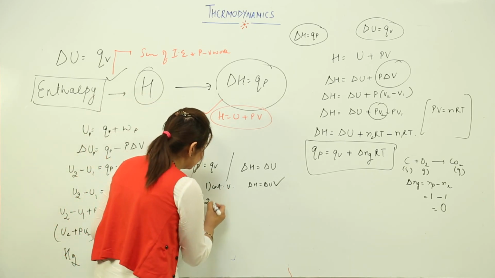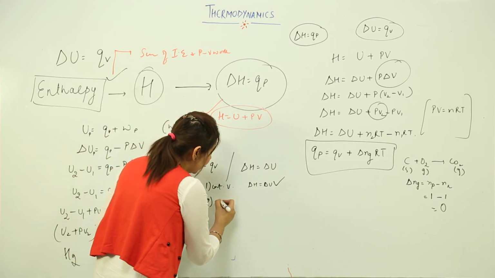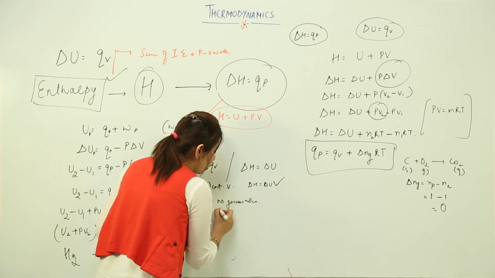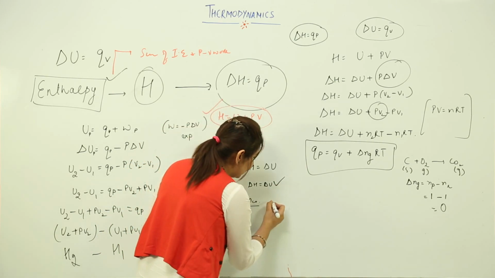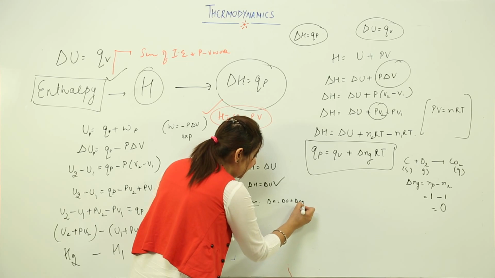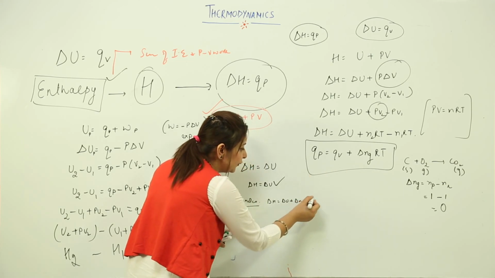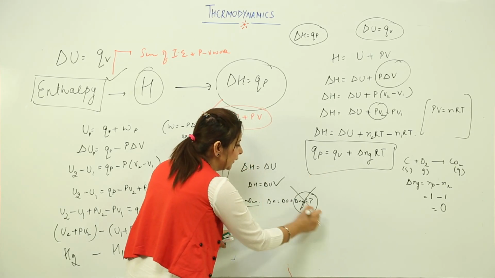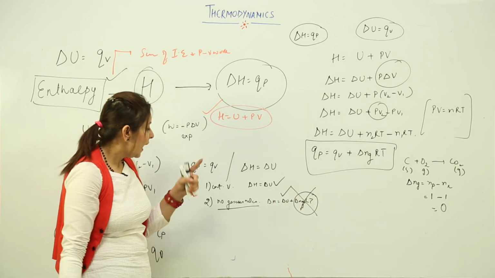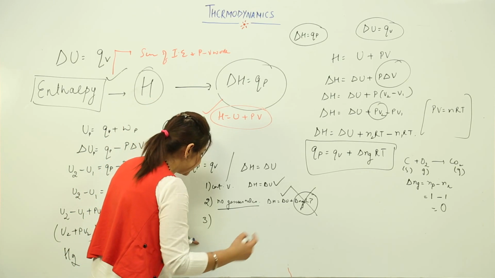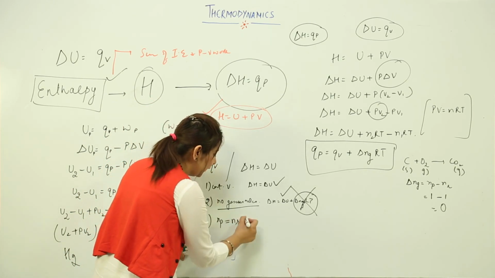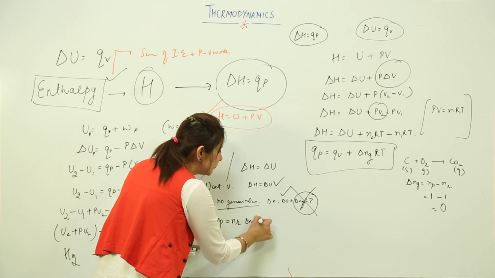The second condition is if the reaction involves no gaseous moles. We have delta H is equal to delta U plus delta Ng RT, which we proved in this equation. So if there is no gaseous mole, this term is going to be 0 and delta H is going to be delta U. Likewise, another condition is when the moles of product equal the moles of reactant, that is, there is no change in gaseous moles.